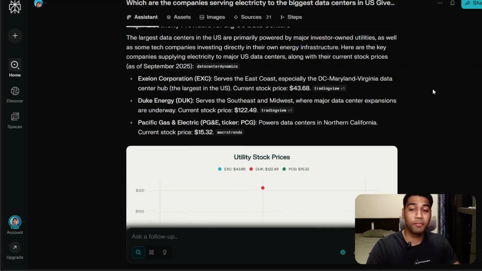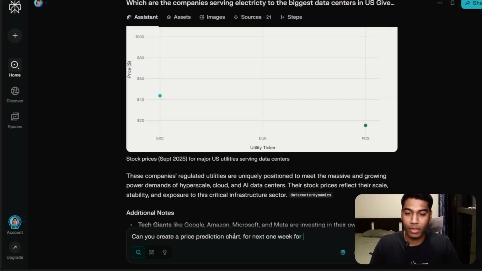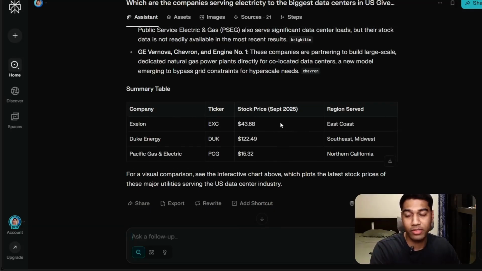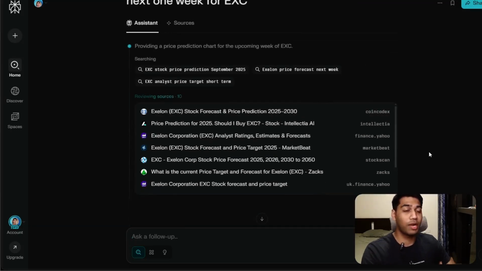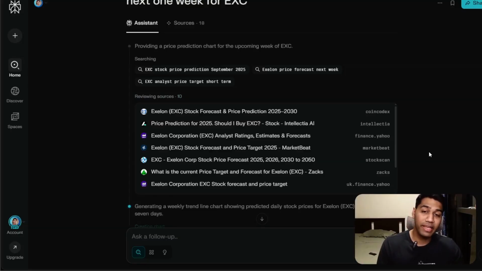Then you can come back here and ask it more questions regarding any one of these. The best part that Perplexity allows you to do is to search follow-up about it, right? So I can say, can you create a price prediction model? I'm just going to say, price prediction chart for the next 1 week for EXC. And now I can just ask it to do my stuff. And again, you see these details, and now it will go ahead and create a price prediction chart based on all the analysis that it can gather from online. And so you're searching for factual data and you're bringing it up, and then you can keep asking it questions as you want. The best way is to always tell it what kind of output you want so you get better results. But there are some more cool tricks that you can do with Perplexity.